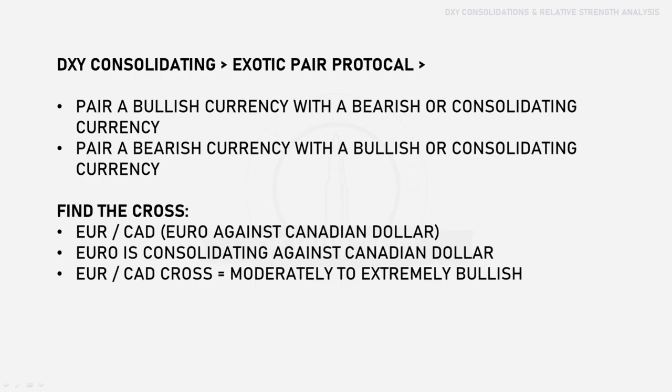Now we've got our exotic pair protocol. Pair up a bullish currency with a bearish currency or a consolidating currency, and pair up a bearish currency with a bullish currency or a consolidating currency. Now we're trying to find the cross, right? So we had that Canadian dollar chart, which was bearish, and then we had that euro chart, which was consolidating. Now we've got euro against the Canadian dollar paired up as our cross, and euro is consolidating, so it's moderately to extremely bullish in this case, euro Canadian dollar.